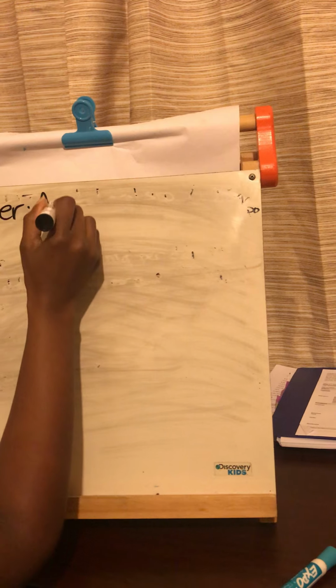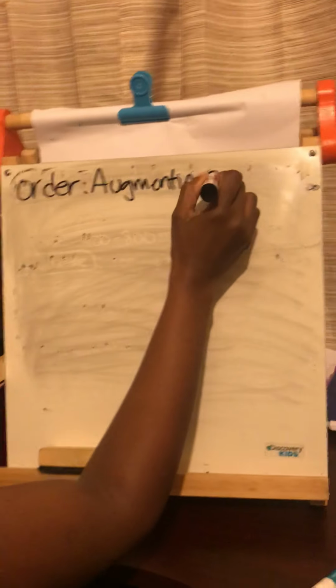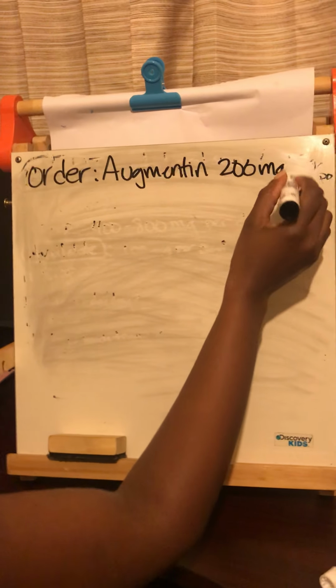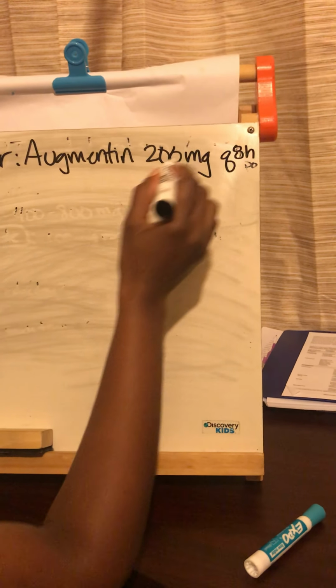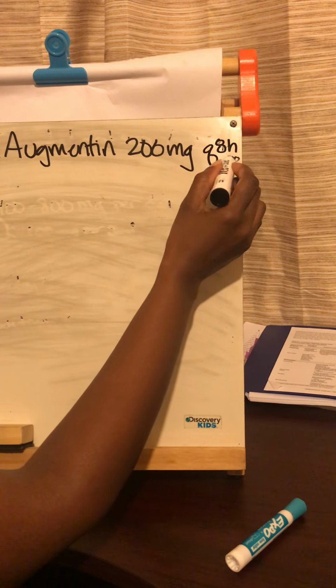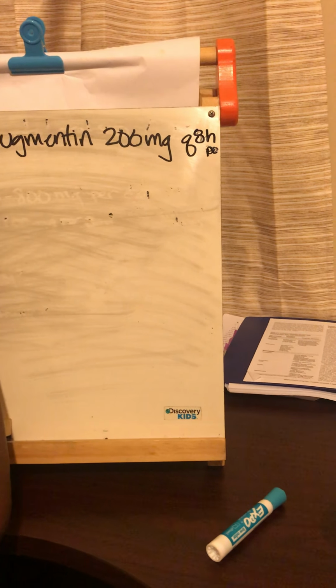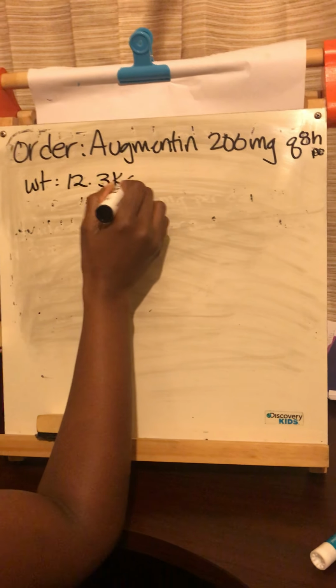Here's our order. We have Augmentin. This one is going to be 200 milligrams, Q 8 hours, PO, and for this one, the weight of the child is 12.3 kilograms.